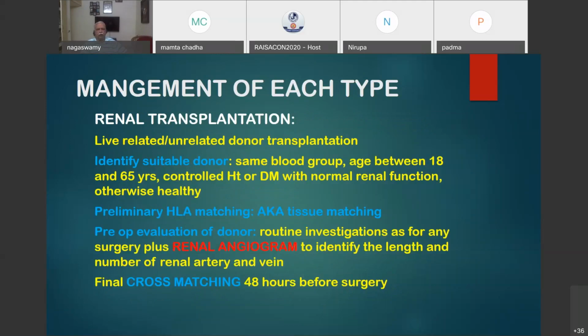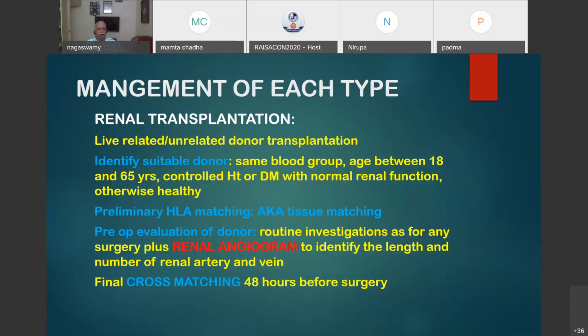It should be same blood group, age between 18 and 65 years. If they have comorbidities, it can be controlled hypertension or mild diabetes. Previously, these were all rejected. Now we are accepting with normal renal function. So you have to thoroughly evaluate the renal function of the donor. Otherwise, they should be healthy. Preliminary HLA matching is done, which is also known as tissue matching, and preoperative evaluation of the donor is done in a routine way with all the investigations, plus renal angiogram to identify the length and number of renal arteries and vein.